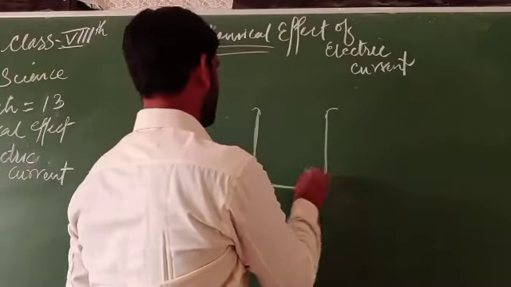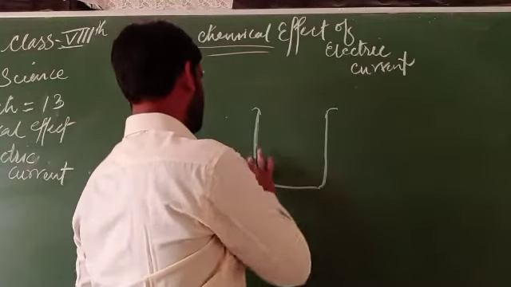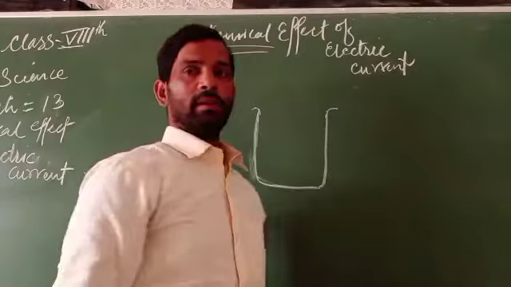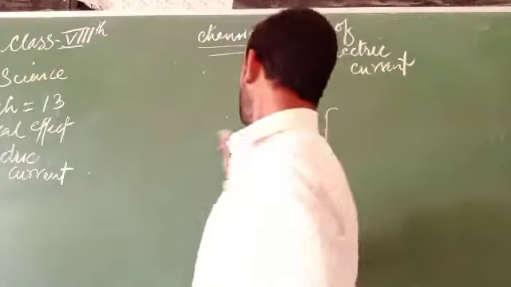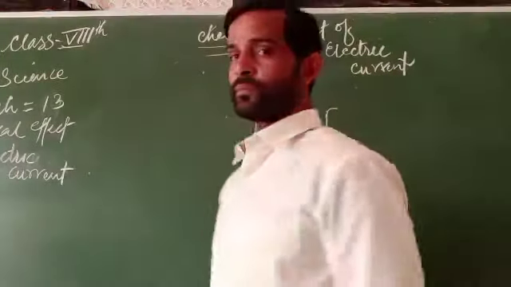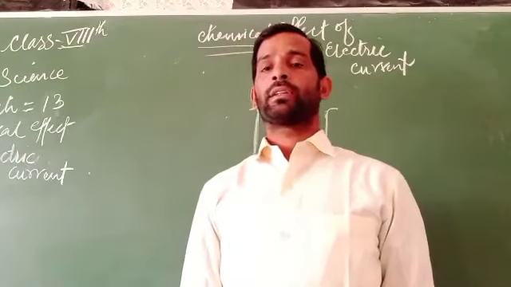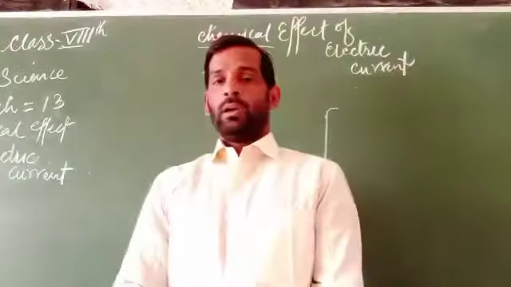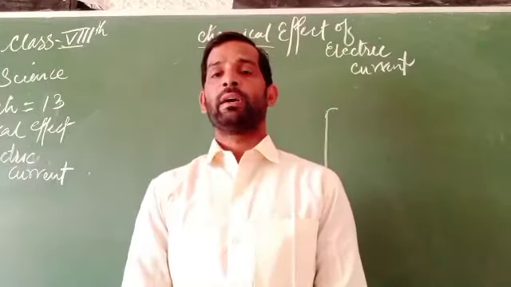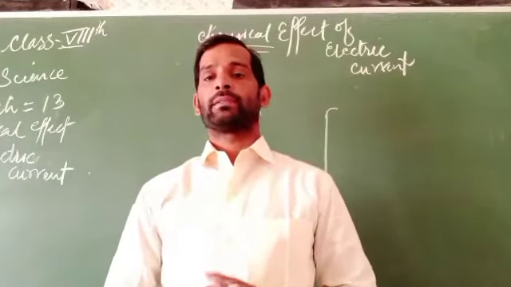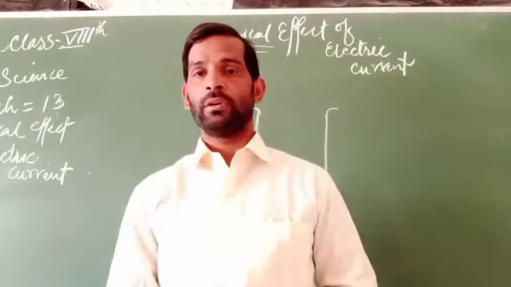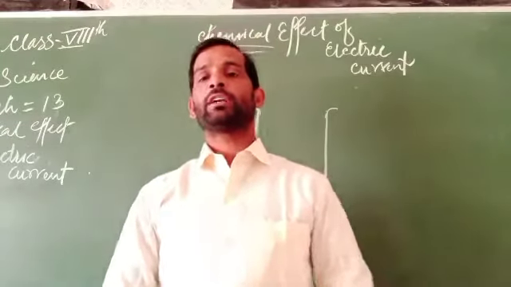Electroplating is the process by which there is a change of color or a layer on an object. How does electroplating happen?